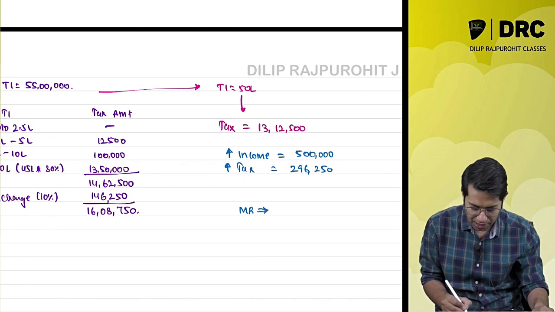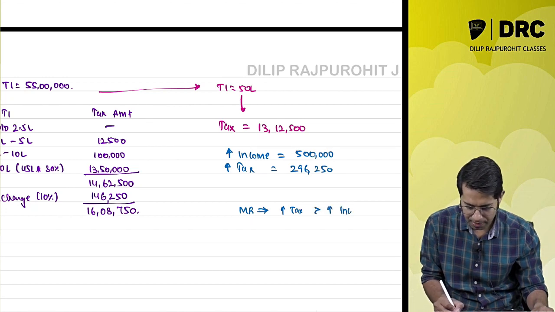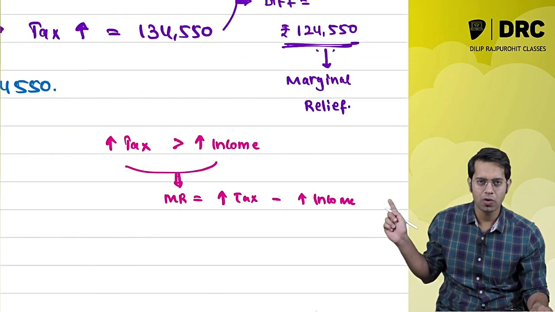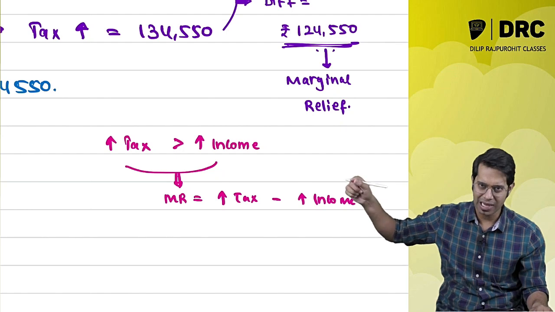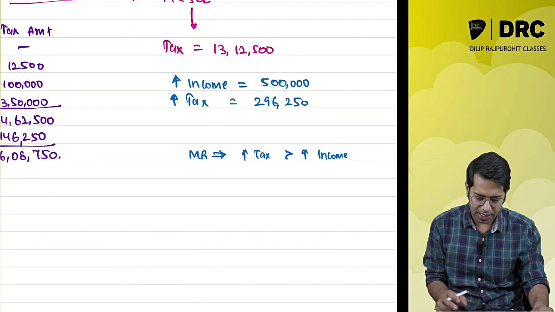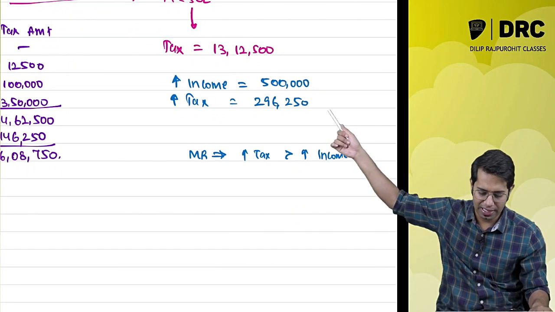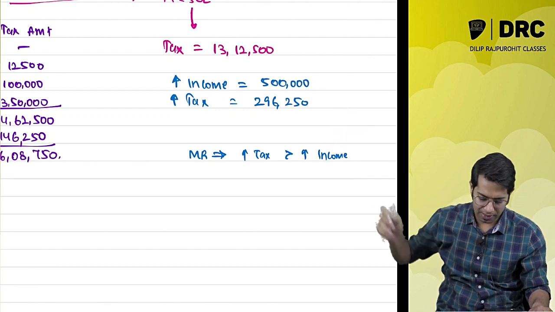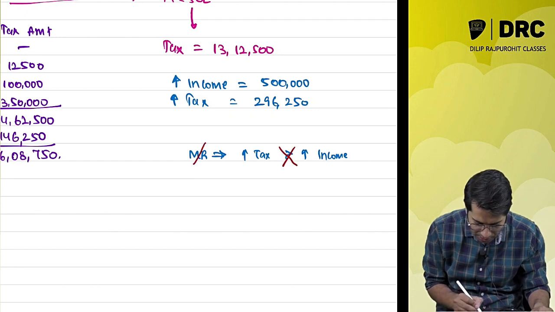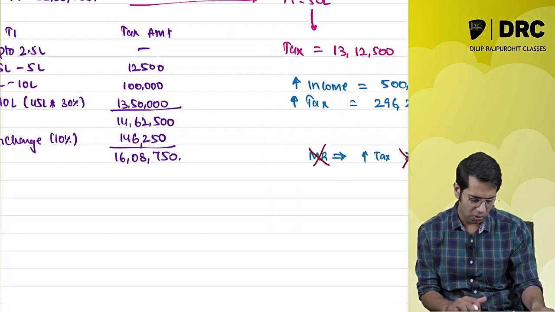Now I said marginal relief will come when, sir? Marginal relief is going to come when the increase in tax is more than the increase in income. Correct? The marginal relief concept is going to come when your increase in tax amount is more than the increase in income. Now here tell me, is the increase in tax amount, which is 2,96,250 rupees, more than the increase in income? No, sir, it is not more than the increase in income. Therefore the concept of marginal relief is not going to come over here.